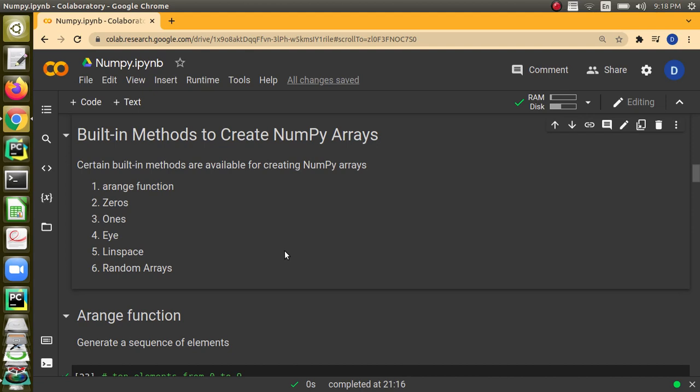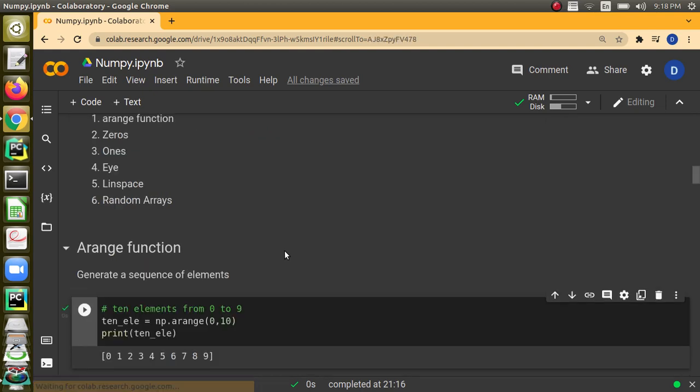Equally spaced elements will be generated by linspace. Similarly, we have logspace also. In logspace, the elements generated will be spaced as per logarithmic values. And then we can also generate random arrays. There are multiple functions like rand, randn, randint, and so on. We will see the difference one by one.